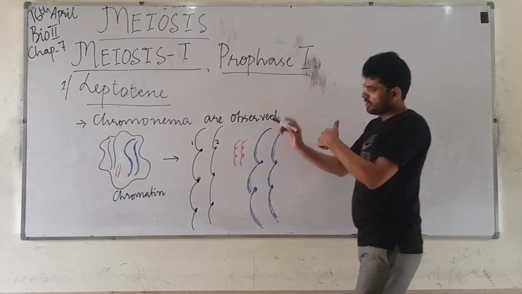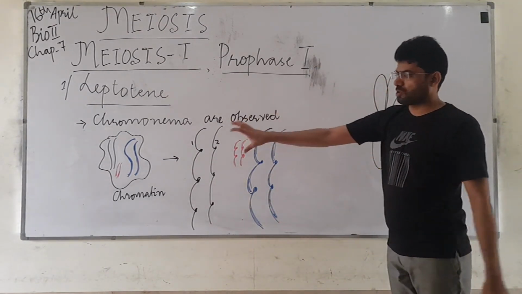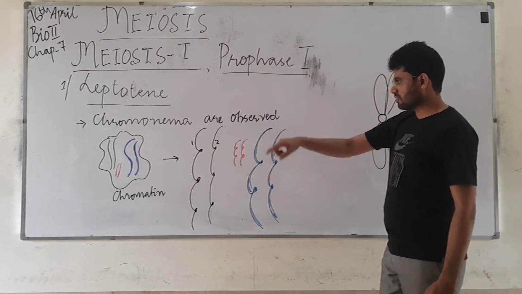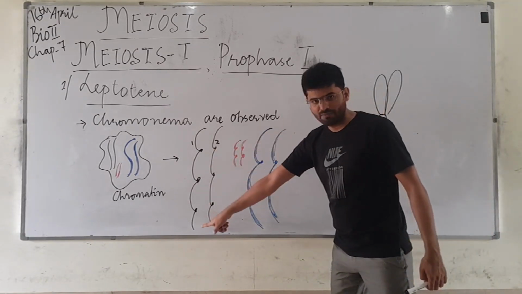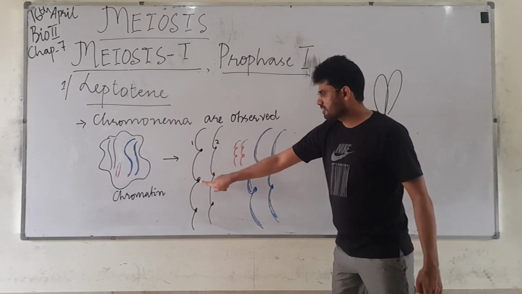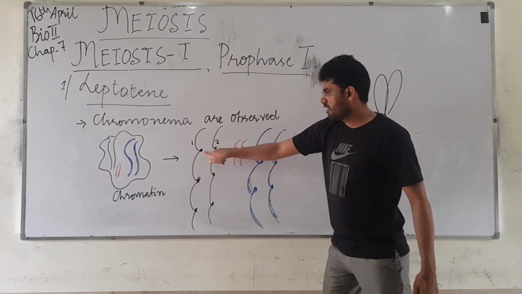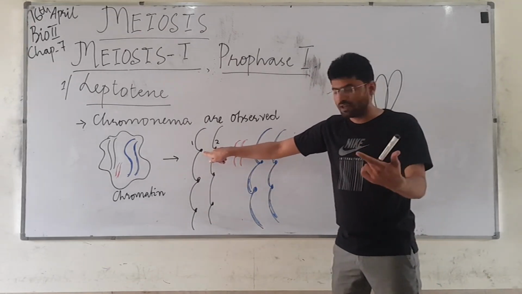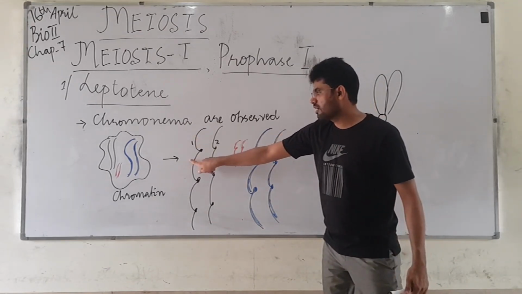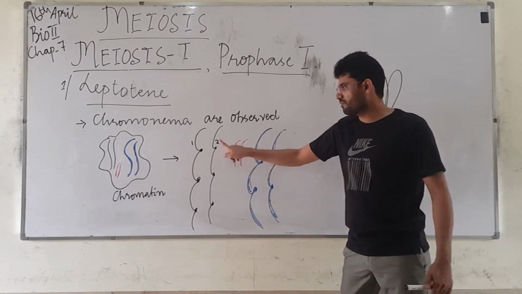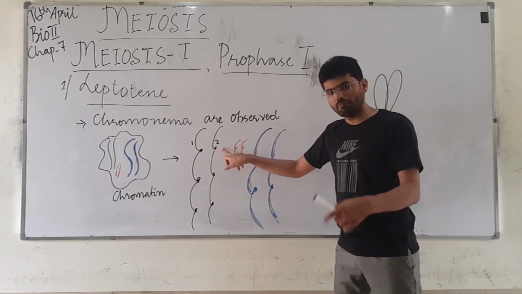So first of all, in leptothene, your chromatin will condense into a structure called chromonema. The dense areas are called chromomere.